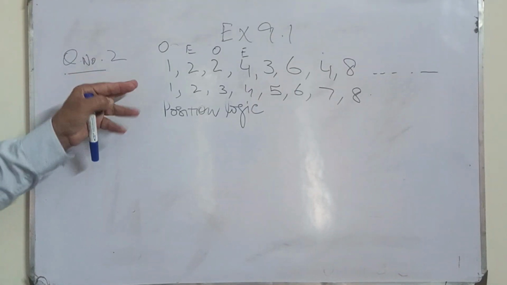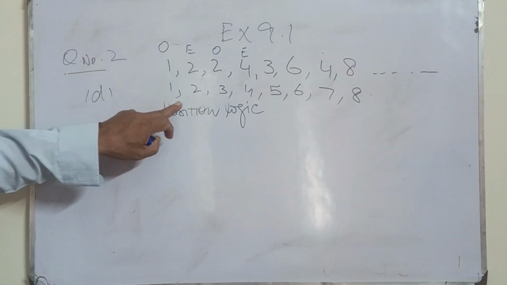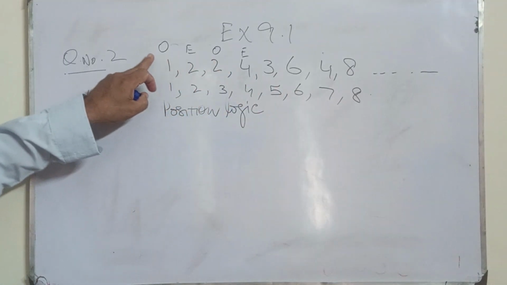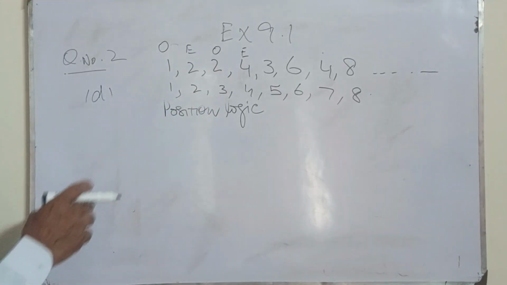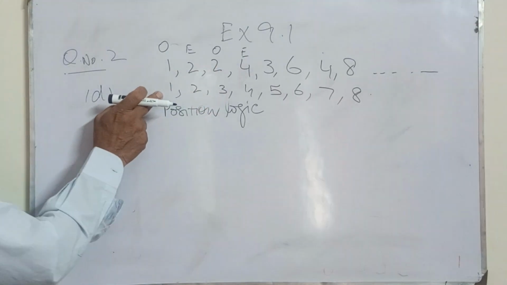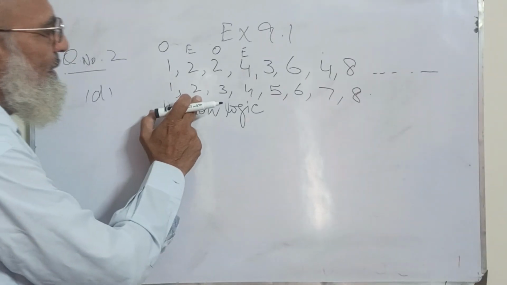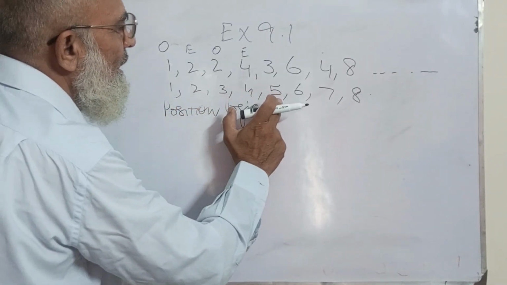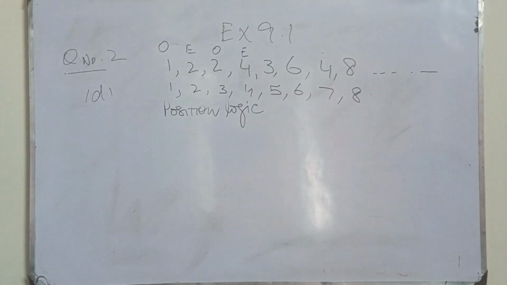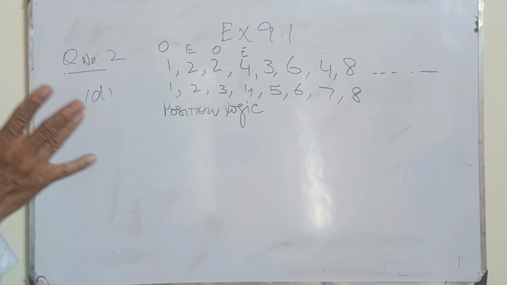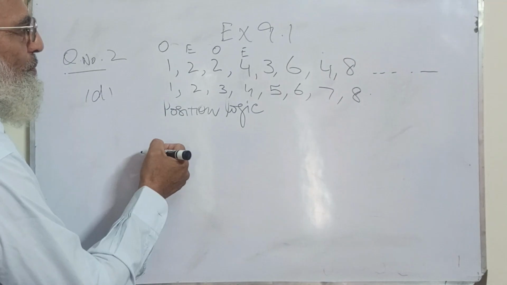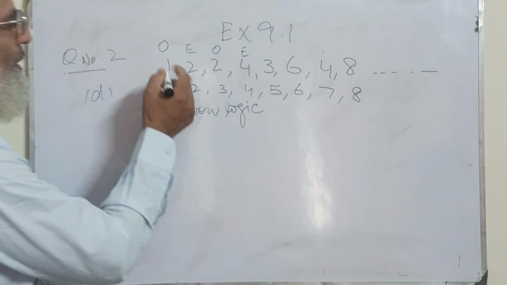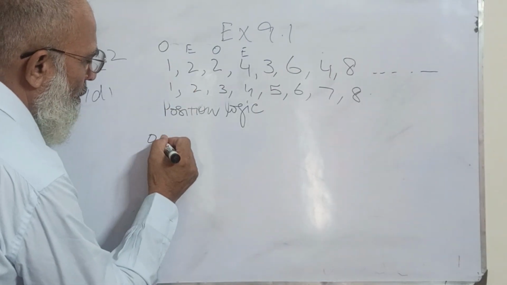Now I think you might be getting the exact thing from what I have written over here. So you see that the position here is odd, here it is even, here it is odd, here it is even, and so on. So in fact, we have two separate position logics. Let me bifurcate.